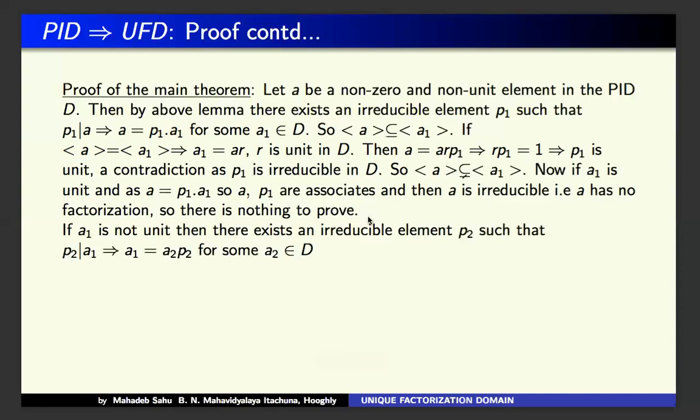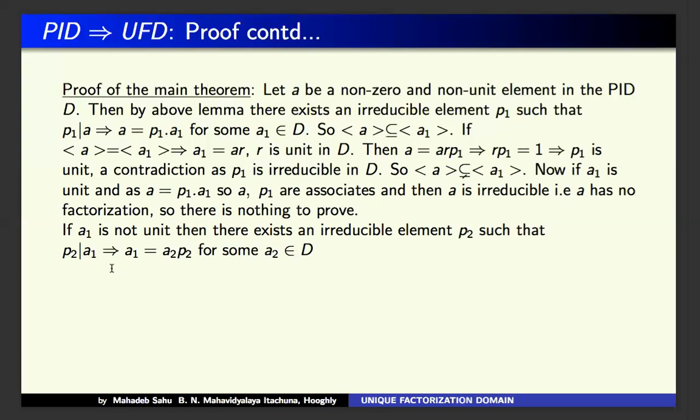Next, A1 is not a unit. If A1 is not a unit, then there exists an irreducible element P2 such that P2 divides A1, by the definition, from Lemma 2, actually, in a PID.